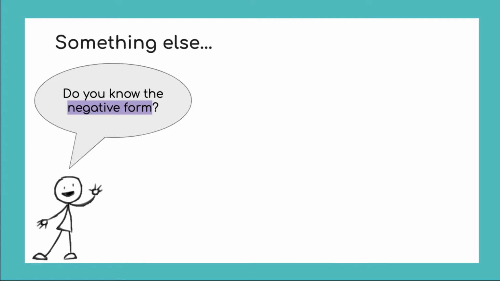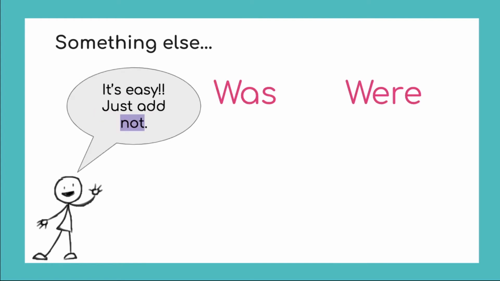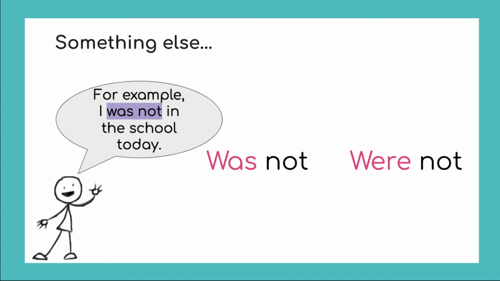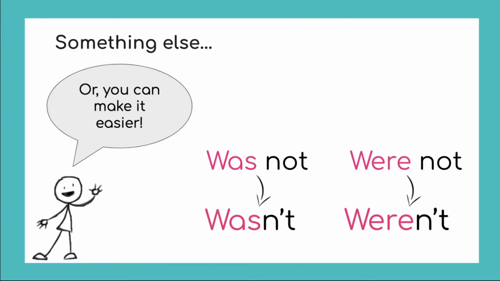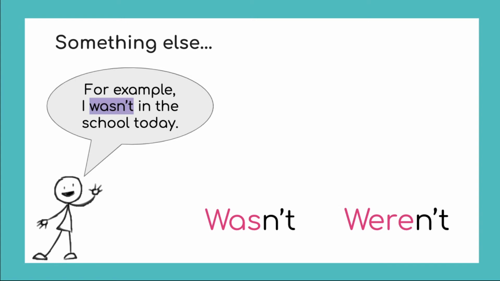Something very important. Do you know how to talk about the negative form? It's actually very easy. All you need to do is add the word not. For example, I was not in the school today. You can also put these 2 words together and say I wasn't in the school today.